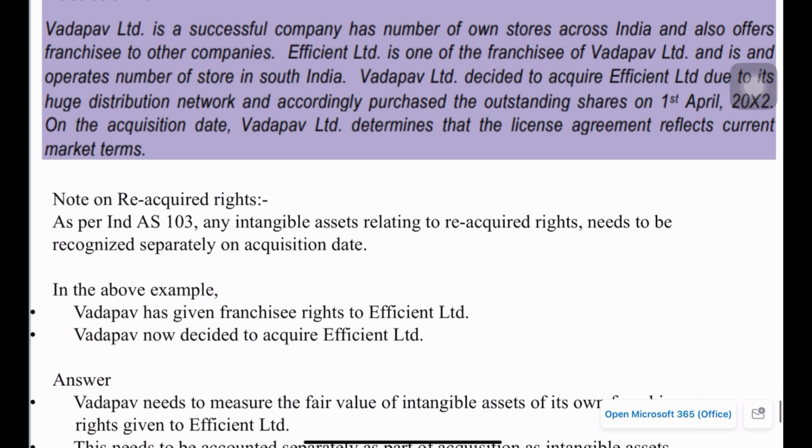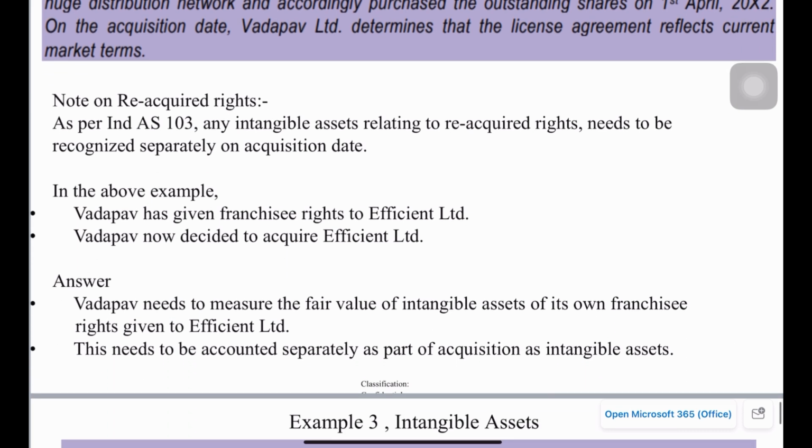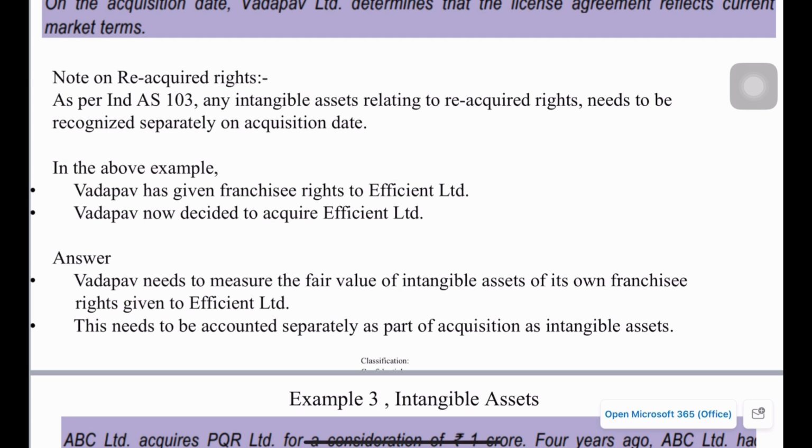Okay, so here is a note on reacquired rights. As per Ind AS 103, any intangible assets relating to reacquired rights need to be recognized separately on the acquisition date. So this is important. In this case, Vadapav has given franchisee rights to Efficient Limited, and Vadapav has now decided to acquire Efficient Limited.